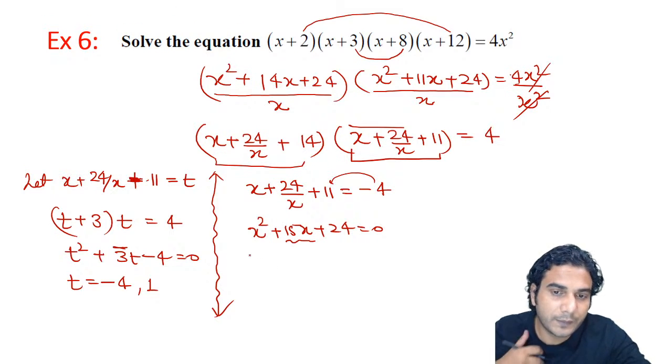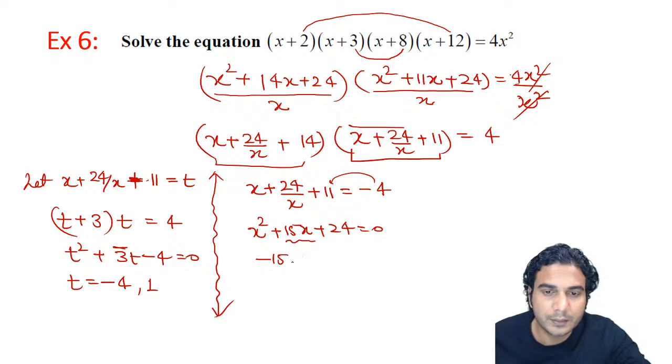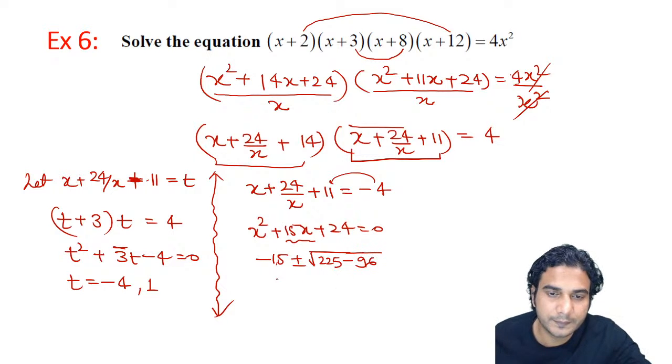If you apply the formula, then it is going to be minus 15 plus minus under root of 225 minus 4ac, so this is going to be 96, divided by 2a.